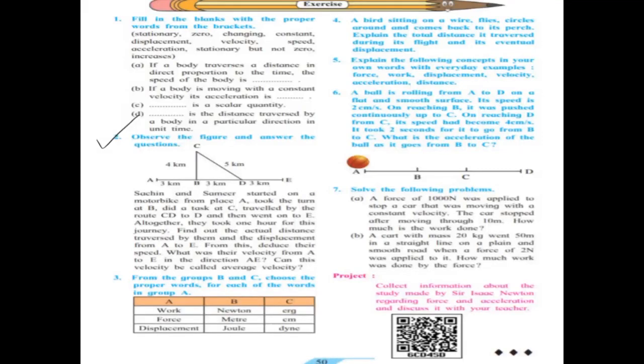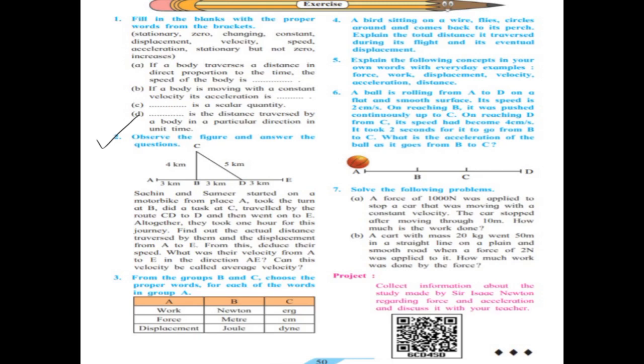Observe the figure and answer the questions. Sachin and Samir started on a motorbike from place A, took the turn at B, did a task at C, travelled by the route CD to D, and then went on to E. Altogether, they took 1 hour for this journey. Find out the actual distance traversed by them and the displacement from A to E.